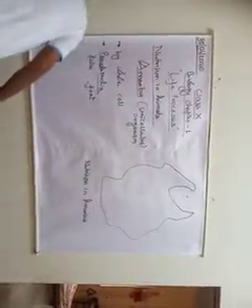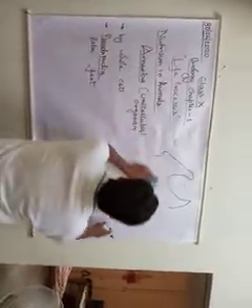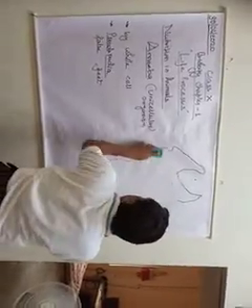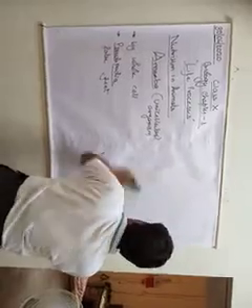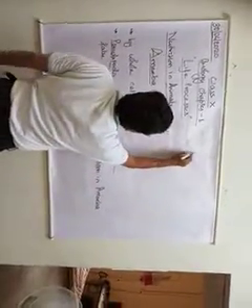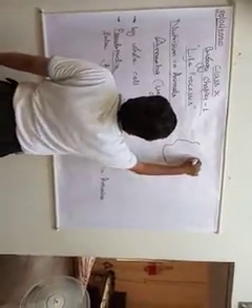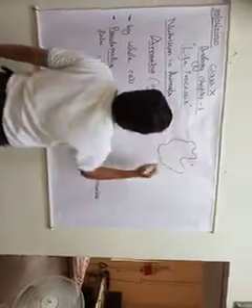Okay, let me draw another one. So let us reduce the size of amoeba. This was amoeba in the first step.